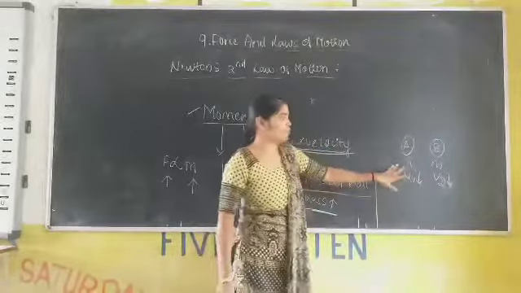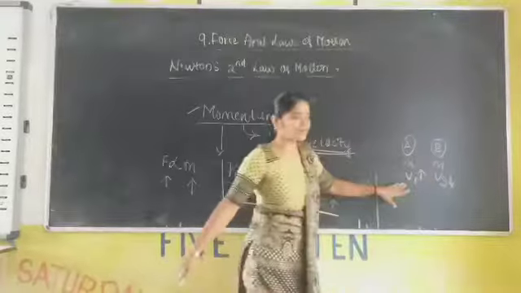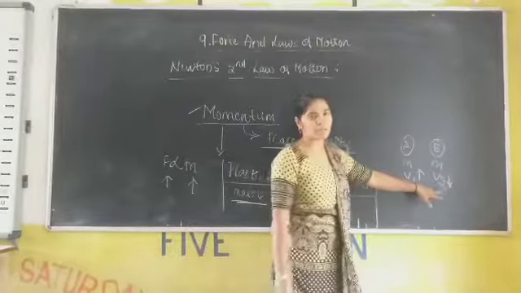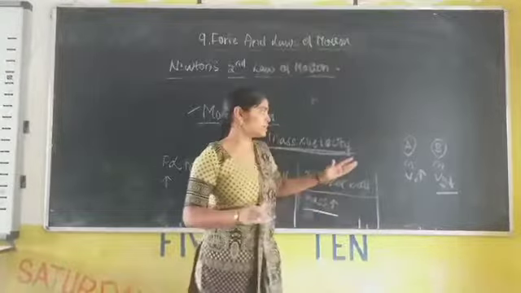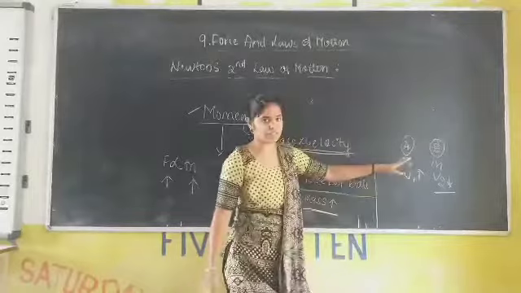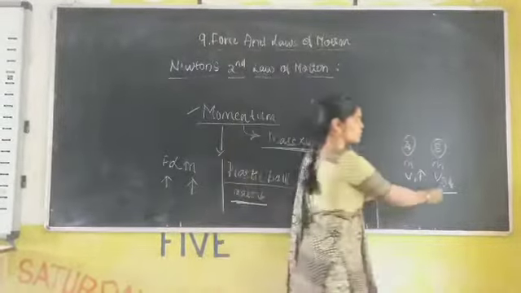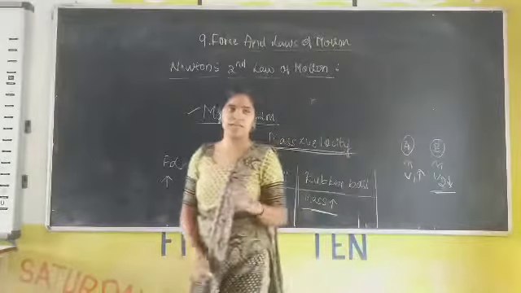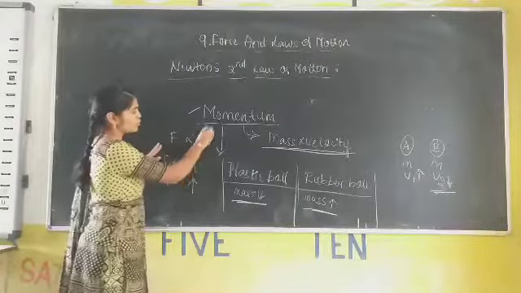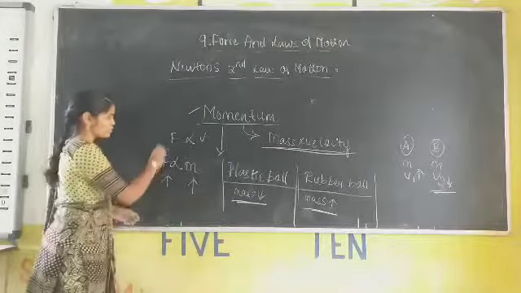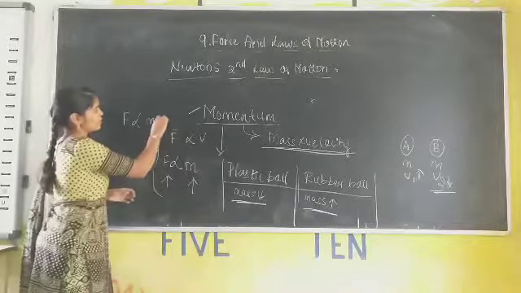What happens? The force from ball A is more compared to that of the force from ball B, because the velocity is different in both cases. If the velocity is more, then the force will also be more. If the velocity is less, the force will be less. From this also we see that force is directly proportional to speed or velocity. So force is directly proportional to mass and velocity.